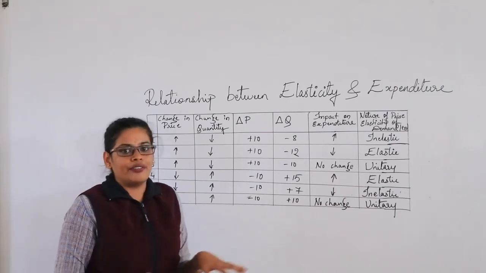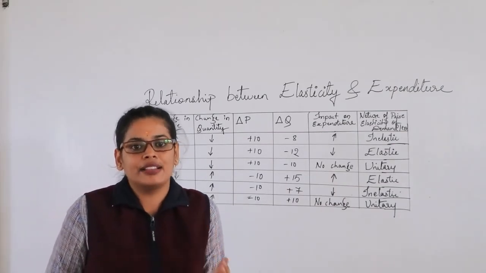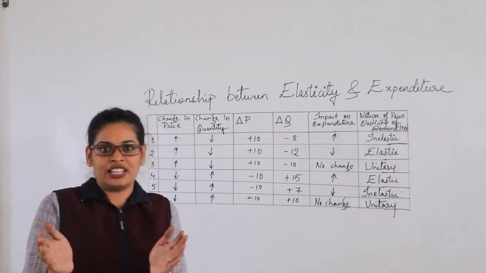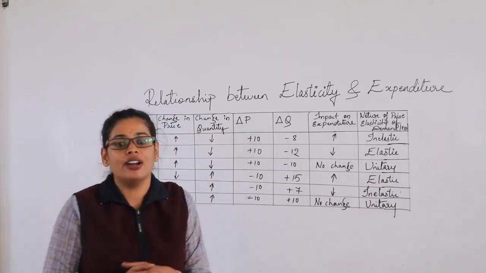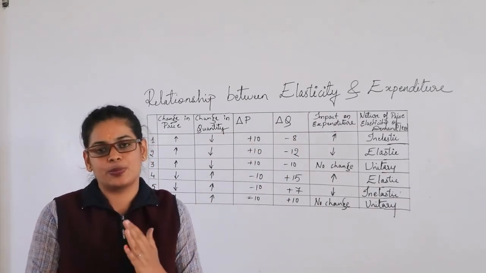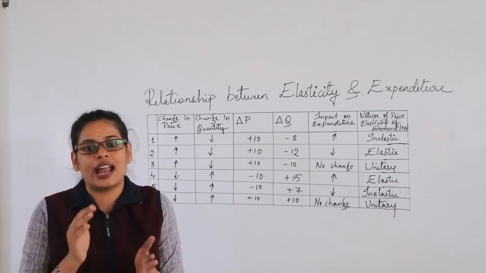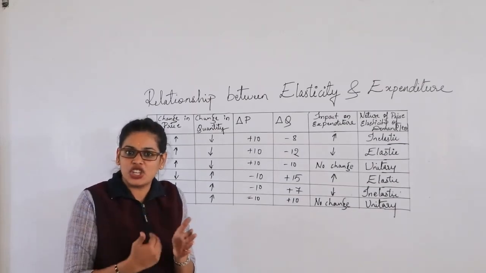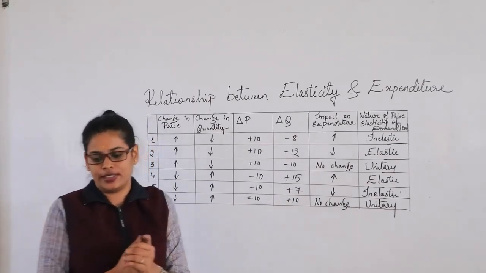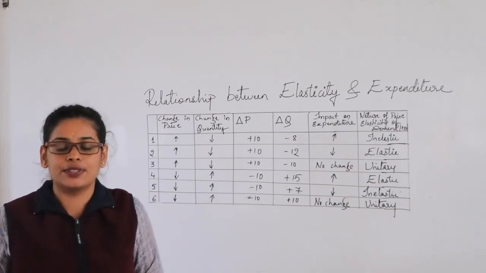And also, when the price is included, the price will also have an effect on the expenditure. We have also discussed the relationship between the elasticity of the expenditure made by the consumer and the percentage change in the price and the percentage change in the quantity. So here completes your second chapter.